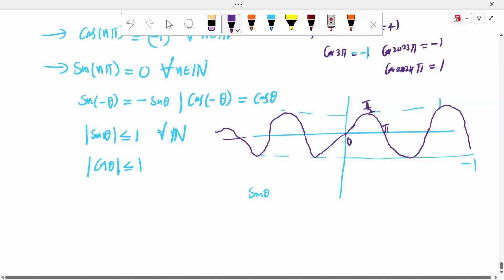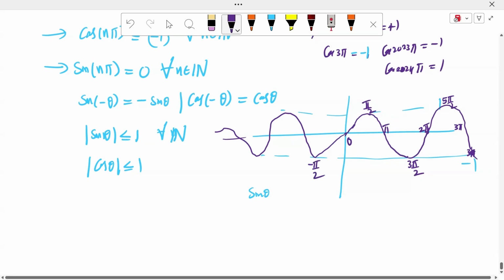It is 3π/2. It is 2π. These are the points, sir. This is 3π/2. Next here, it is -π/2.